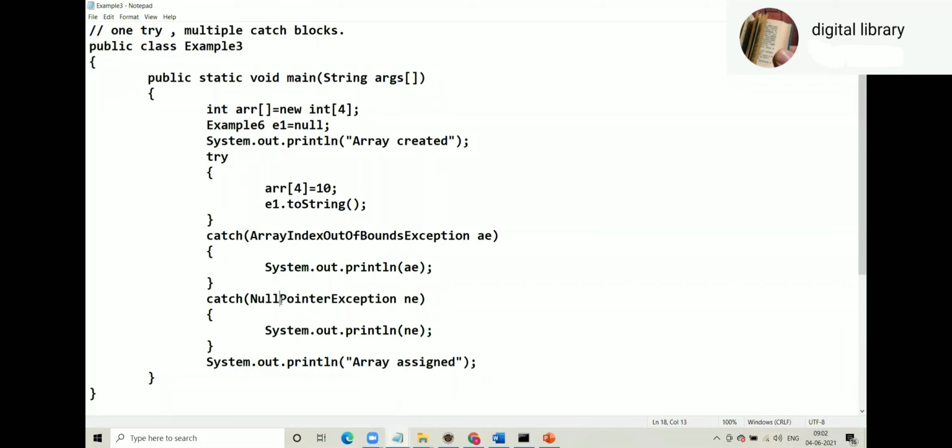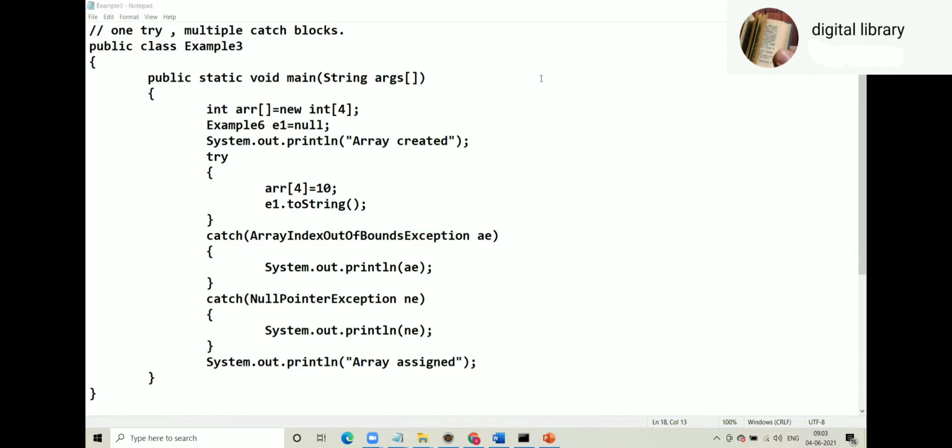Write a code with a catch for array, a catch for null pointer, and a catch for class cast. So this example shows us that we can have one try and multiple catch, especially when our code would like to handle multiple exceptions.